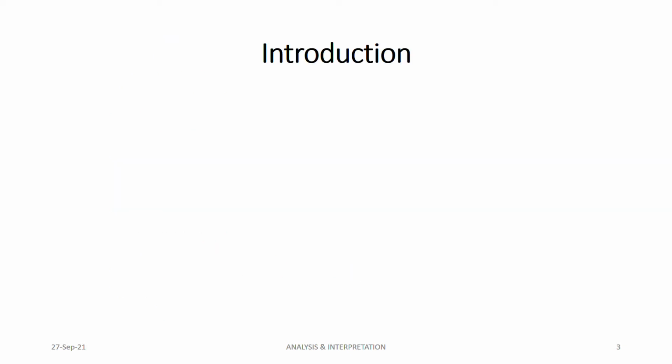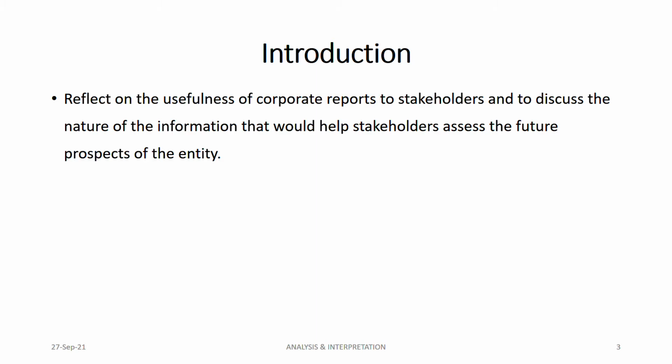Now let's start. What is analysis and interpretation, and why do we do this? The main reason is that information is very important, not just to shareholders but to different stakeholders, to know what's happening in the company and where they stand. Having that information, they can make decisions about the future. Are they going to hold the shares?